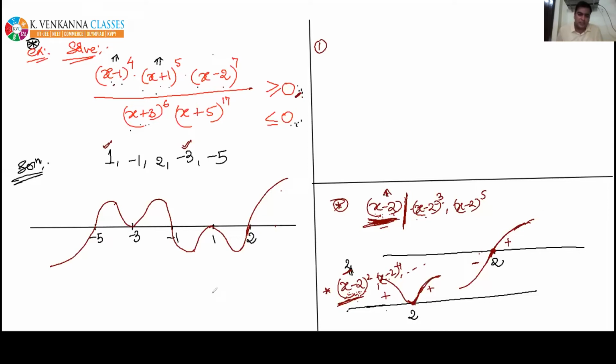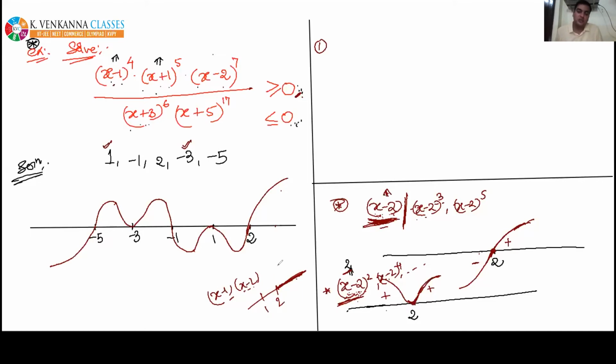Suppose in any question there is x minus 1 into x minus 2 and other factors, so two critical points, 1 and 2, are there. If I am taking numbers greater than 2, then if x is greater than 2, all the factors will be positive. So on the extreme right side all things will be positive.